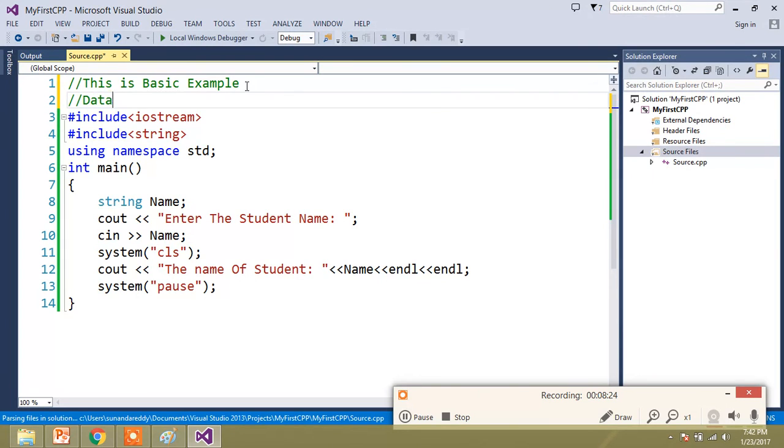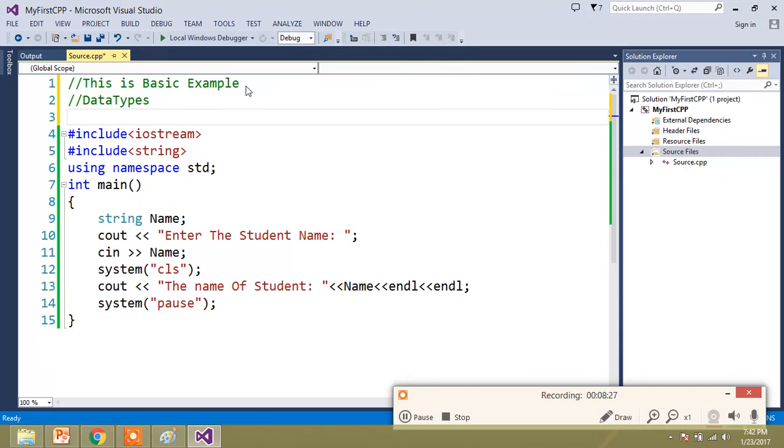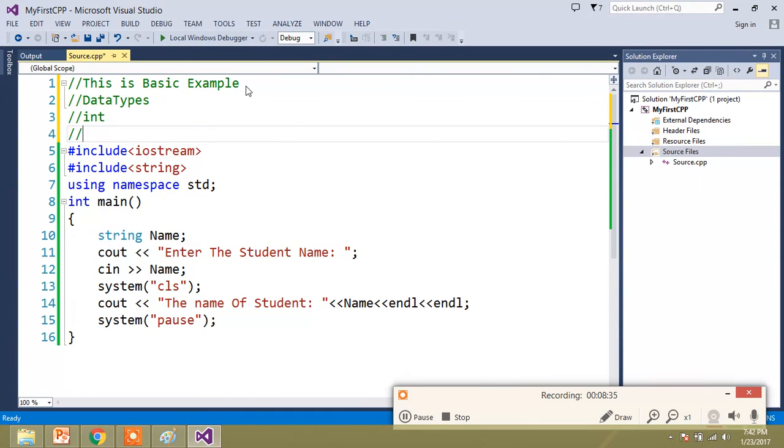These are data types. Whatever you write, int is a data type, and float is a data type. If you want these complete four lines of code to be ignored by the compiler, then instead of going to every line and writing //, you can write multiple line comments. Multiple line comments are used when you want the compiler to ignore one or more statements.